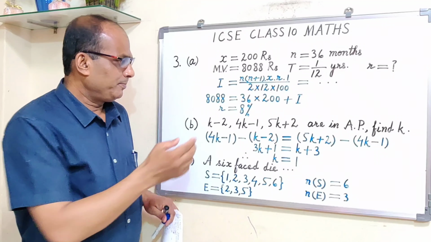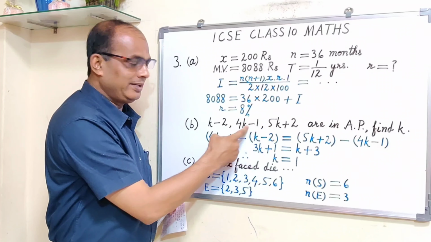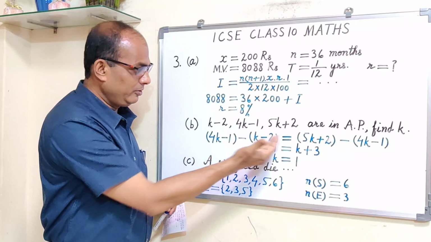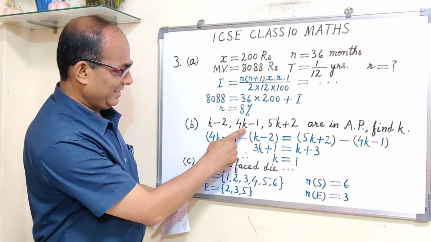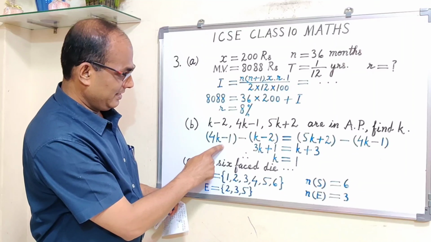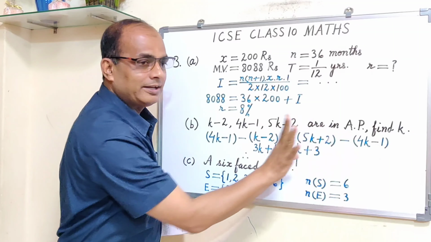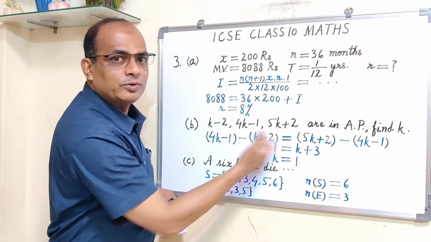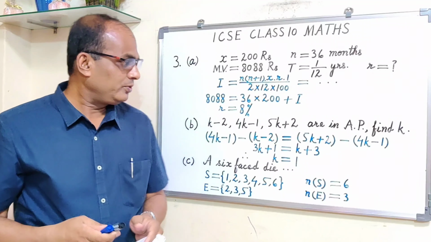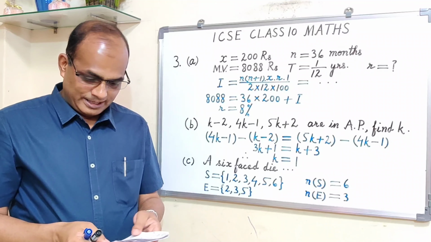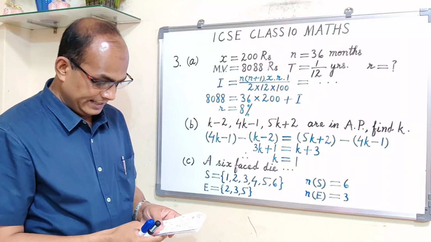Now, very simple. Second term minus first term is d. Similarly, third term minus second term is d. Both are equal, so you put them equal. Second minus first is equal to third minus second. This is d, this is d, both are equal. You simplify and get the value of k, which is 1. Now, what are few students doing? They are finding the value of d.